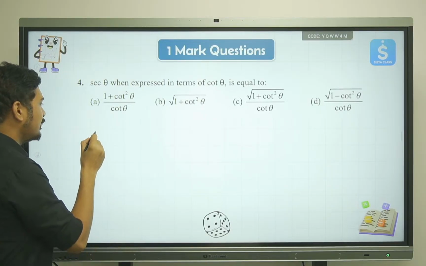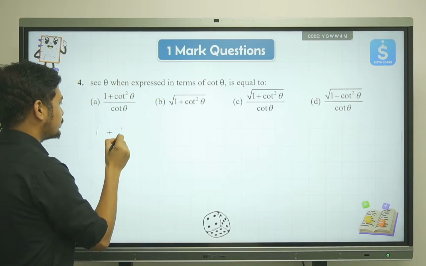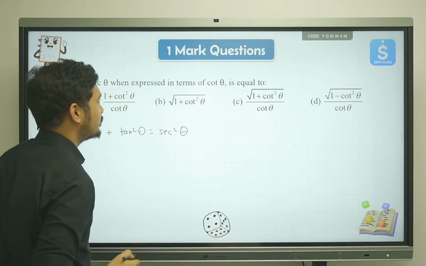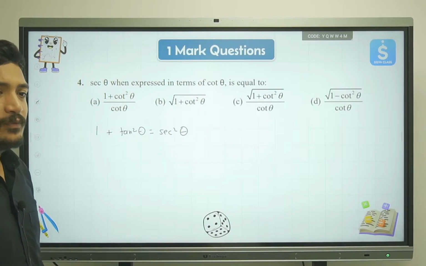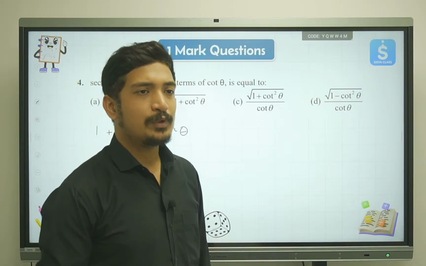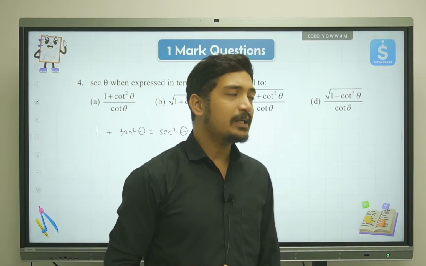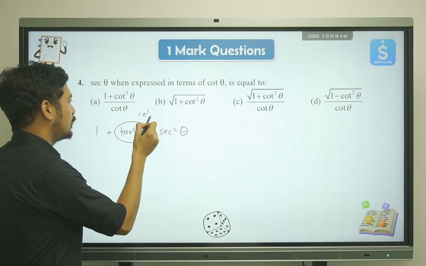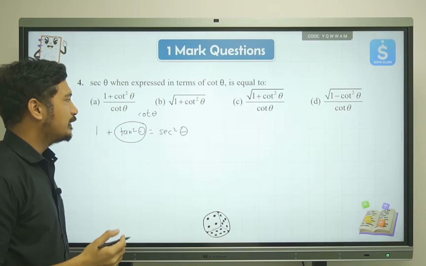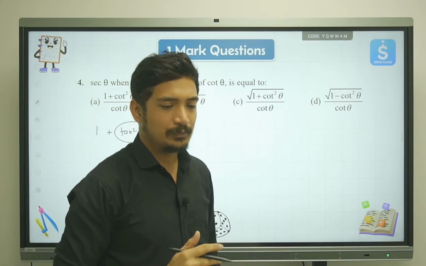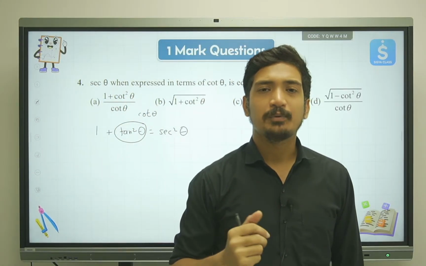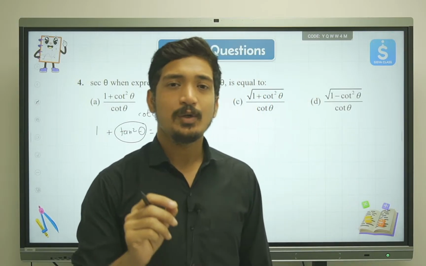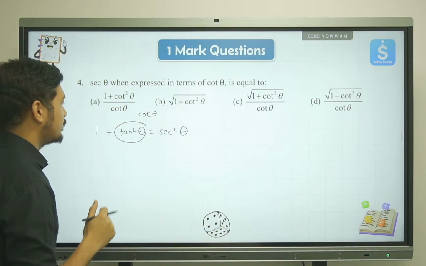So one identity that we have is 1 plus tan square theta is equal to sec square theta. Okay, this is the identity. Now the question is, can I turn this equation in a way that we can remove this tan and put cot over here? We know that tan and cot are reciprocals of each other, right? So what I can do is, instead of writing tan, I can write 1 upon cot.